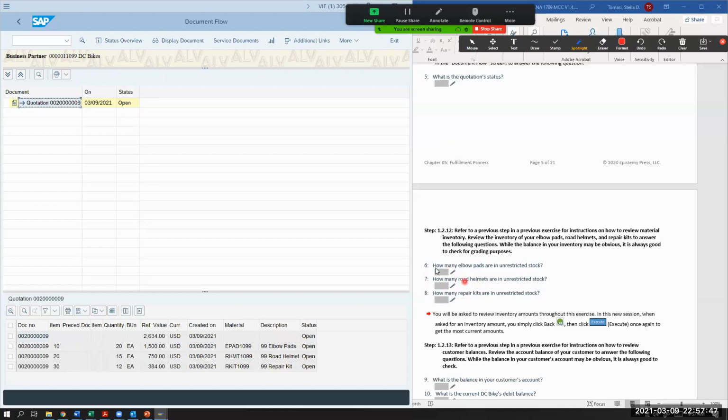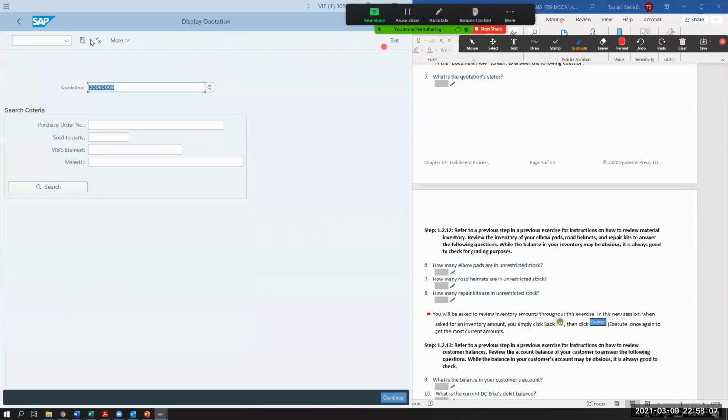But you're going to have to check it a few times. So you will be asked to review inventory amounts throughout this exercise. In this new session, when asked for the inventory amount, you simply click back and then click execute once again to get the most current amounts. So what it's saying is you can actually have a couple of screens open.